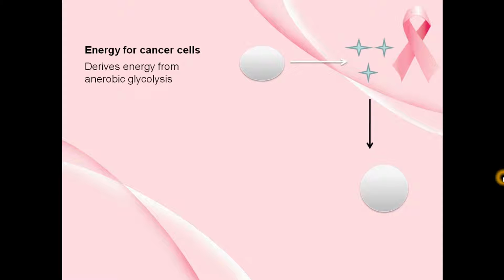Now the star is lactic acid, okay? This lactic acid in turn acts as a signal for this cancerous cell, by binding to the receptors present in the cancerous cell, and it will cause proliferation of those cells. Just providing energy is not enough. It even acts as a signal for cancerous cells to proliferate.